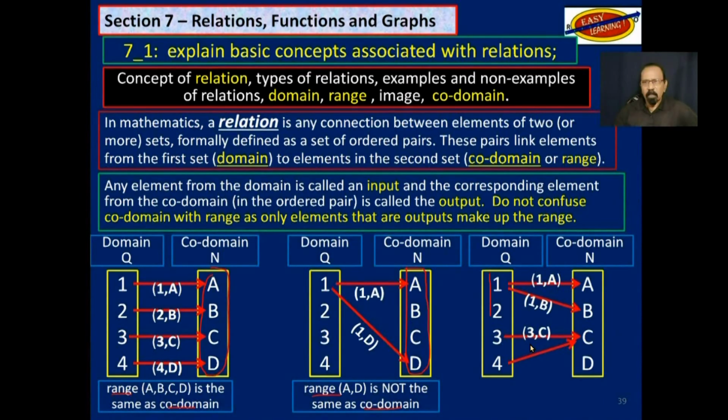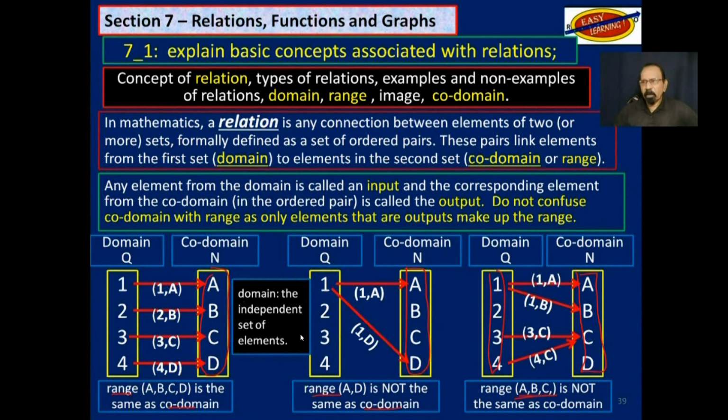This is the domain. This over here is the codomain, but only those elements from the codomain that are linked to something from the domain will be considered the range. So range here is A, B, C. So please do not confuse codomain and range. The domain, of course, is the independent set of elements. Normally you would see this on the left-hand side of an arrangement like this.